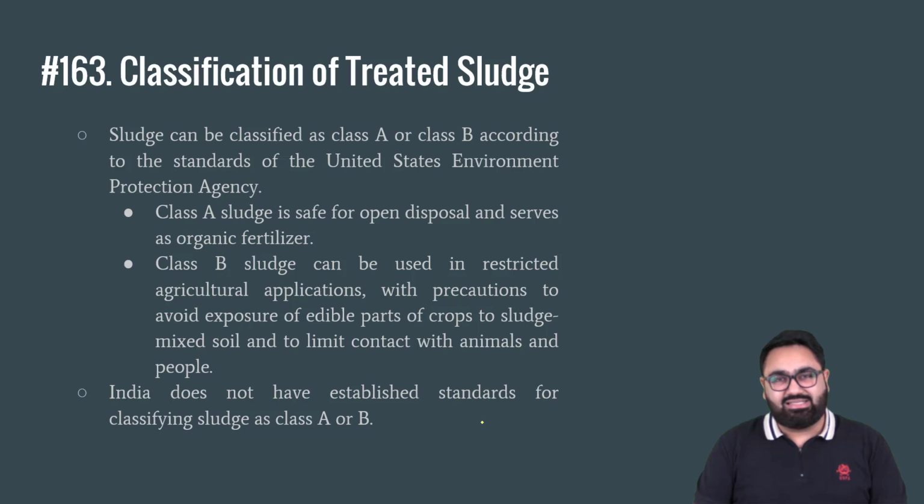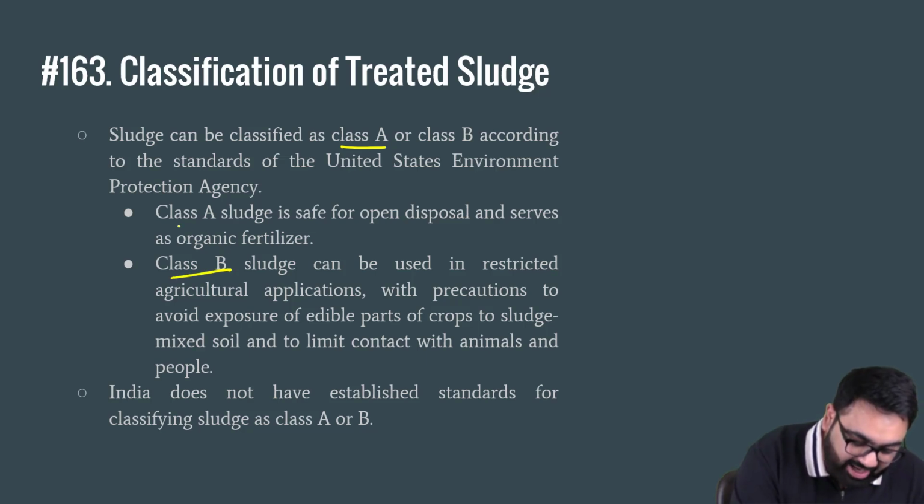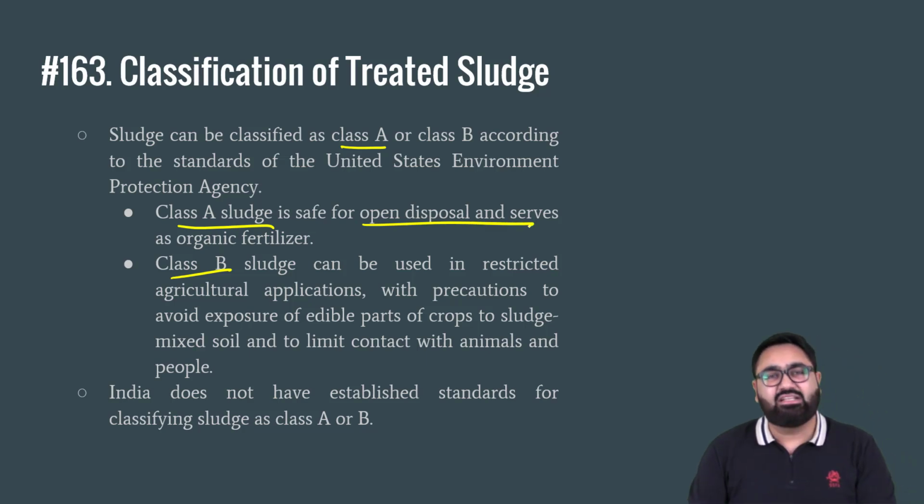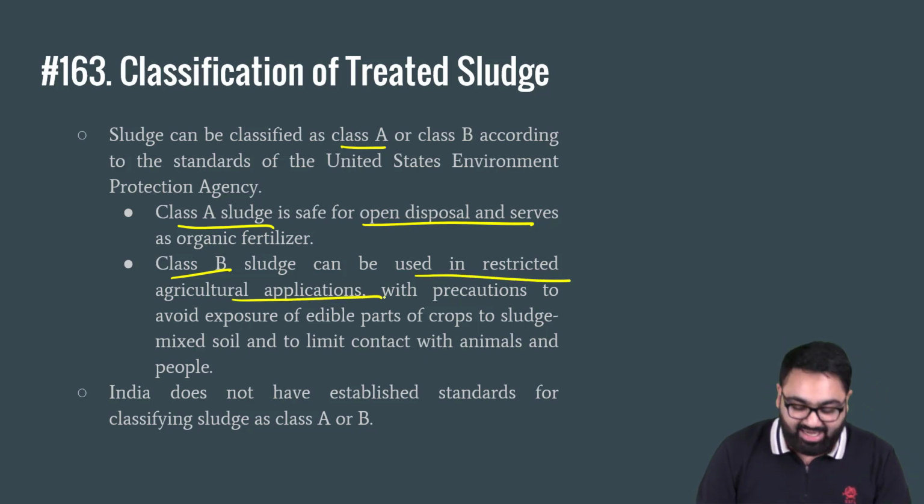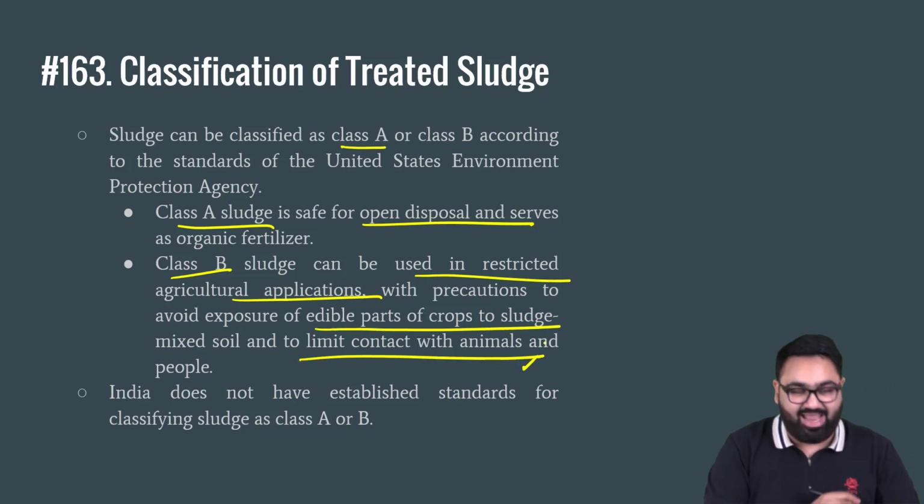Now, if you look at the US, I'm looking at the US because many other countries also use sludge as fertilizer. In the US, they have two different categories of sludge, Class A and Class B. Class A sludge means sludge that is safe for open disposal and that is used as an organic fertilizer. So that is a sludge that does not contain harmful components that might negatively impact agriculture. Category B or Class B is the one that has restricted application in agriculture. Why? Because it has exposure to dangerous elements and it should not come in contact with animals and people.